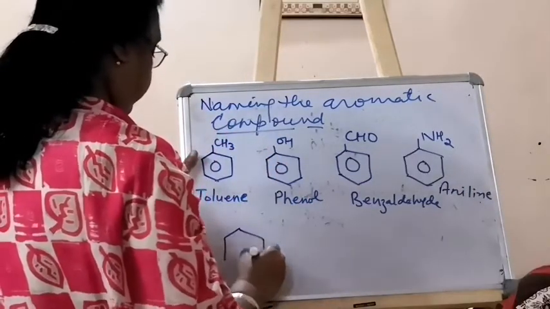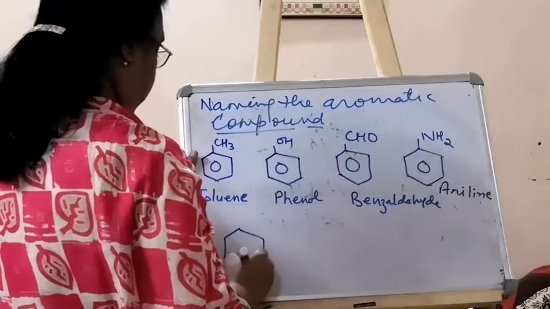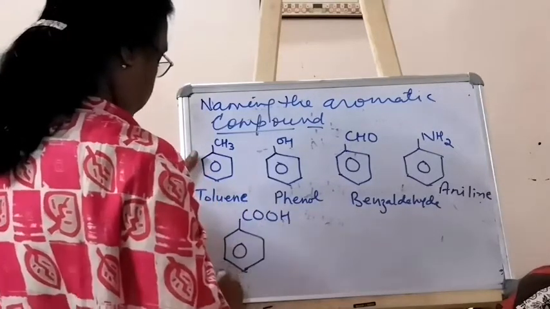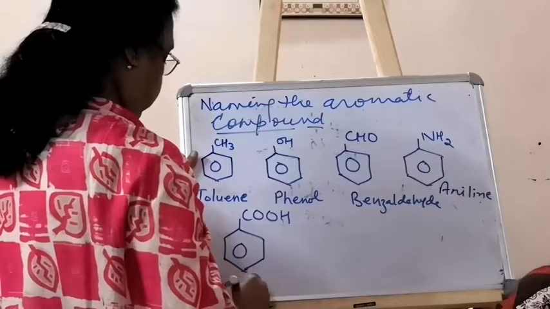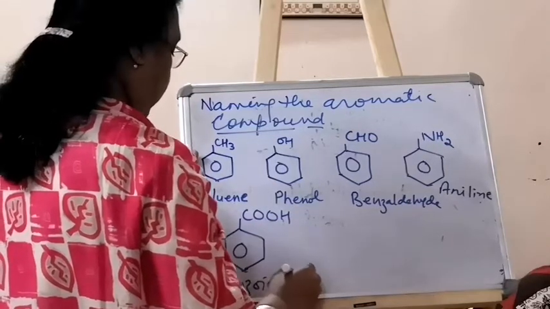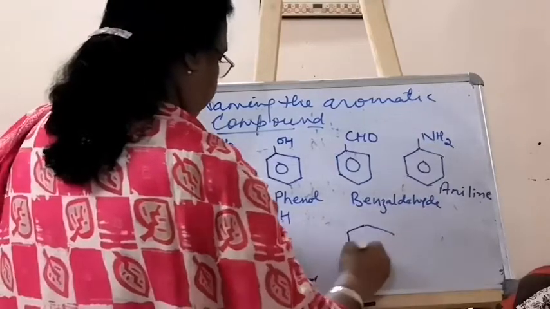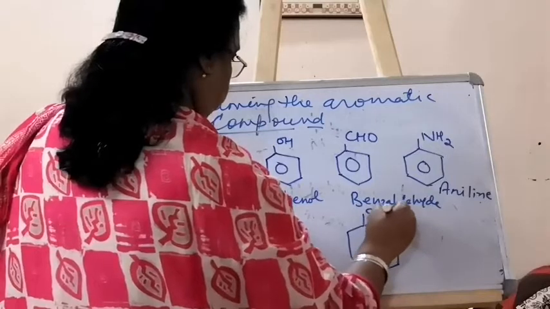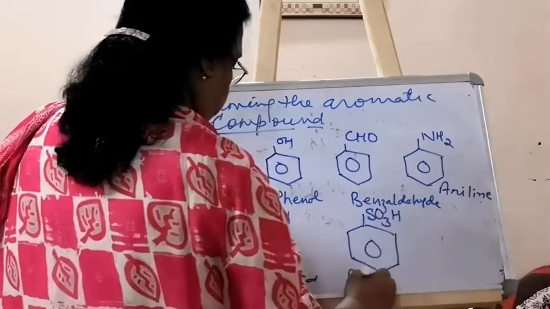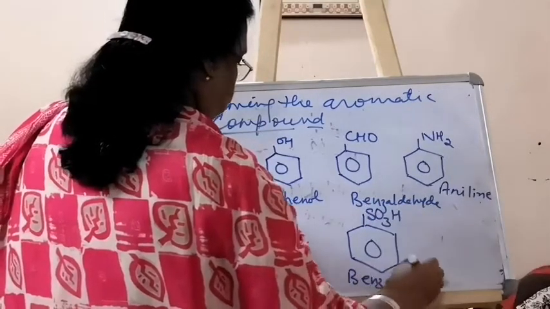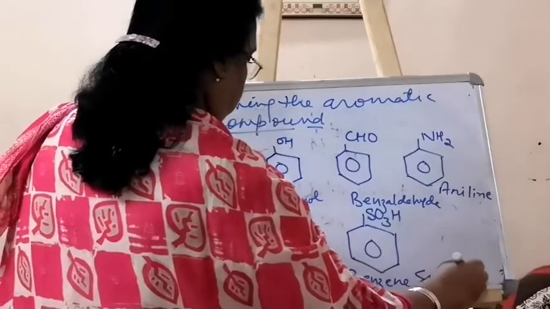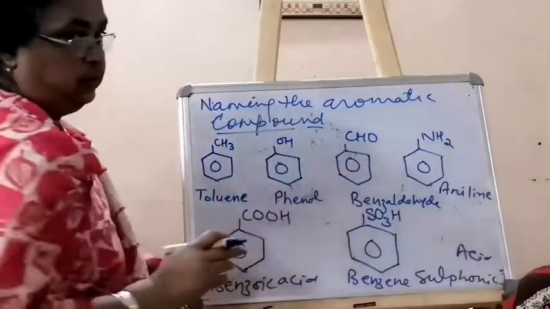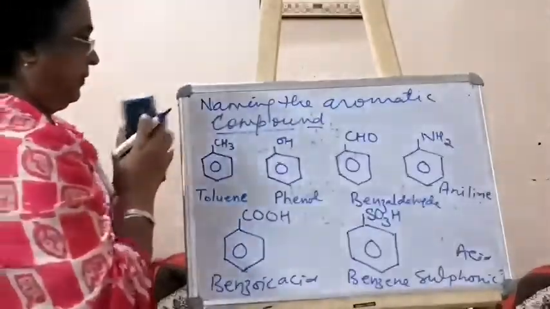Benzene ring, and here it is having one COOH group, then it is benzoic acid. And if it is benzene ring and SO3H, then benzenesulfonic acid. So these special names you will have to learn.